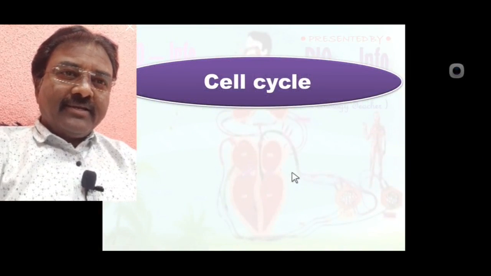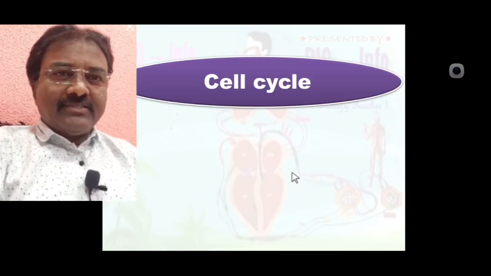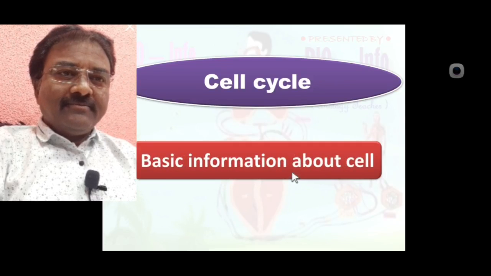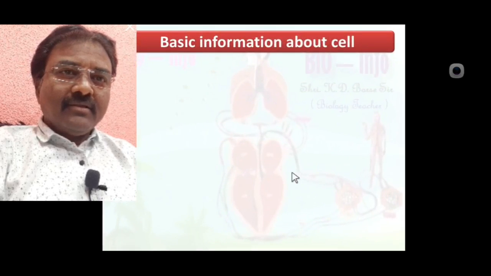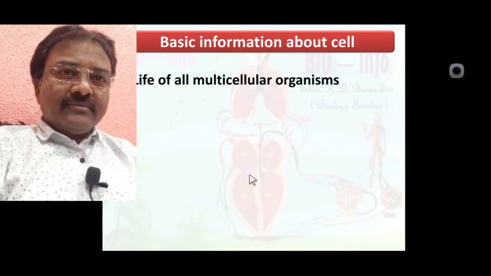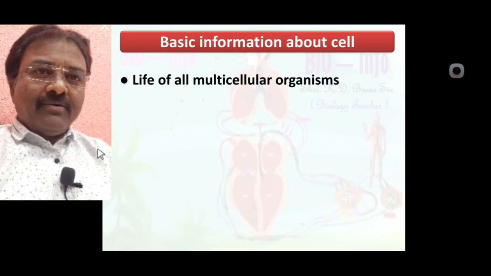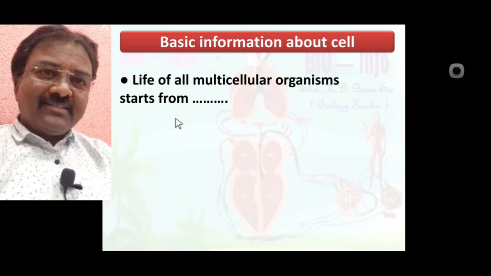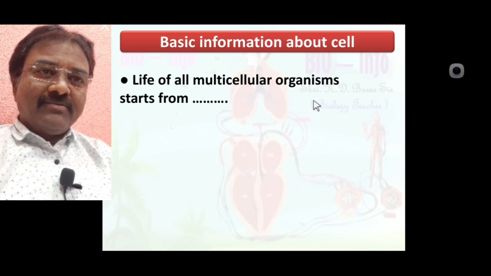Before we discuss cell division, some basic information about the cell. The life of every multicellular organism starts from a single cell.